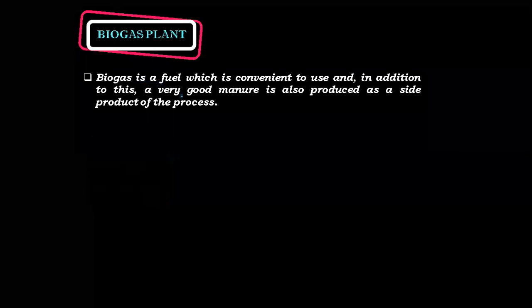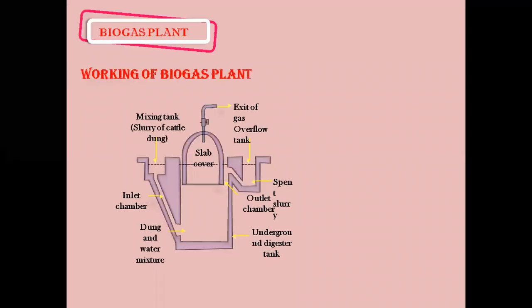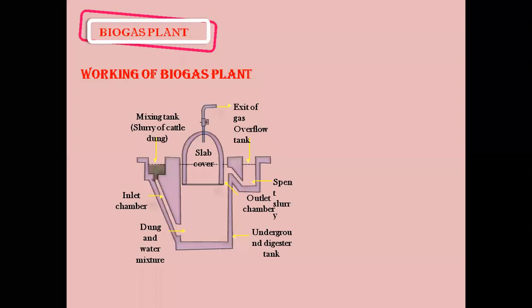Here you can see the pictures. See the manure. Let's see the biogas plant. How does it look like? Let's try to understand the setup. Now, the working of a biogas plant. In this biogas plant, students, you can see a whole tank. First of all, see here. This is the ground level. Can you see a dotted line being shown on top of the diagram here? The dotted line which has been shown here is the ground level. It's underground. The whole setup is under the ground.